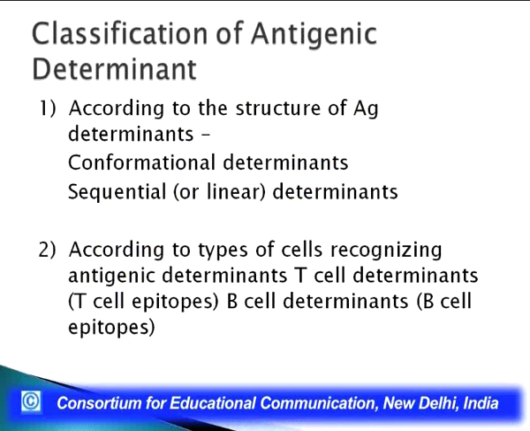Now, coming to the classification of antigenic determinants, the antigenic determinants or epitopes can be classified according to the structure of their epitope. For example, they are called conformational determinants or sequential determinants, or they can also be classified according to what they are leading to. So, they can be named by what response they are causing. They can also be called T cell epitopes or B cell epitopes.